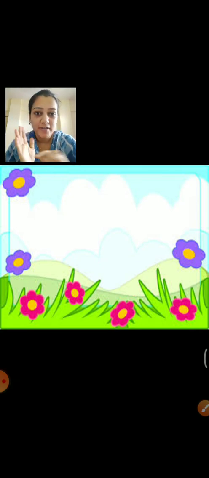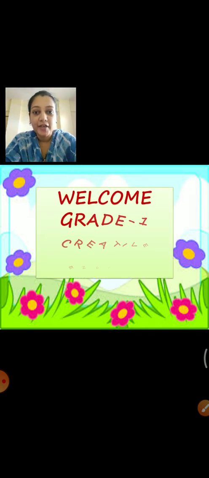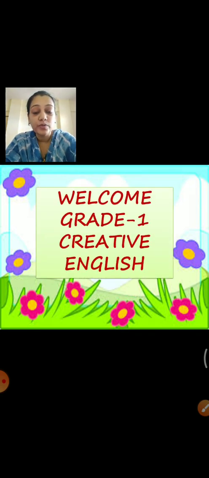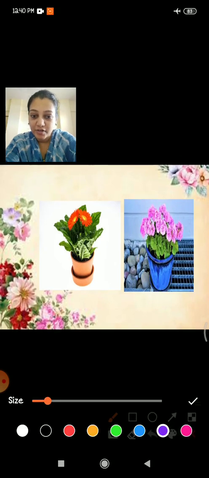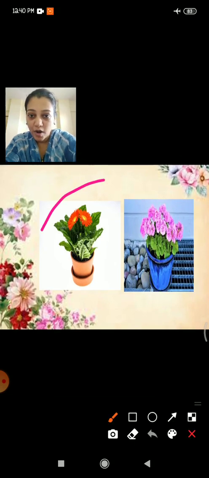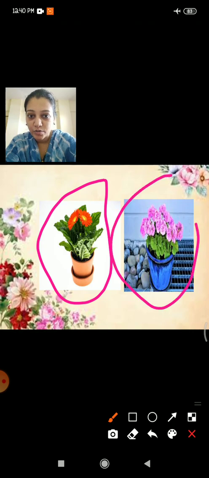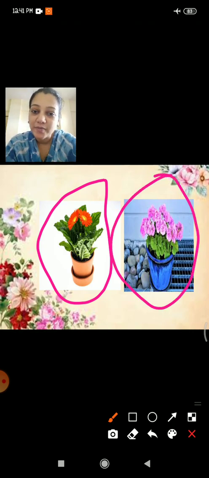Can you guess what we are going to learn today? Which subject are we going to do? Okay. So today we are going to do a subject, creative English. And what is the topic today? Can anyone tell me? But before that, I'll ask you something. What is this? There are two pictures in the slide. 1 and 2. What is this?